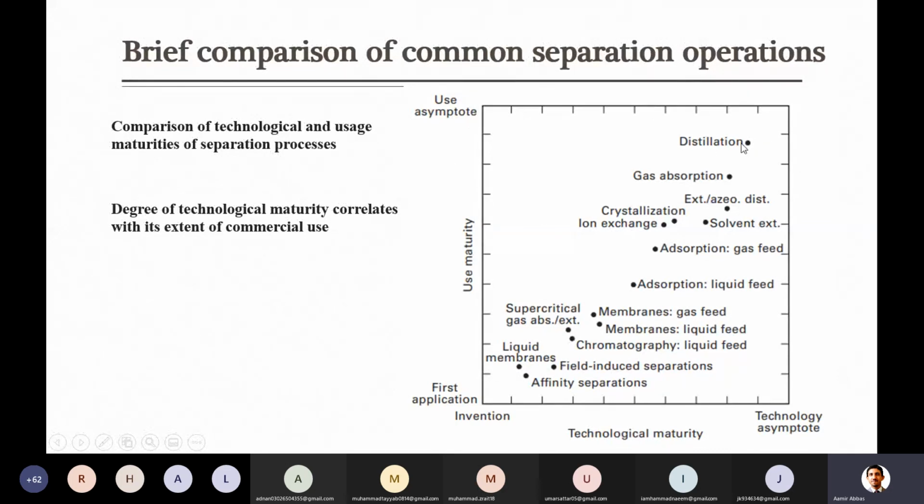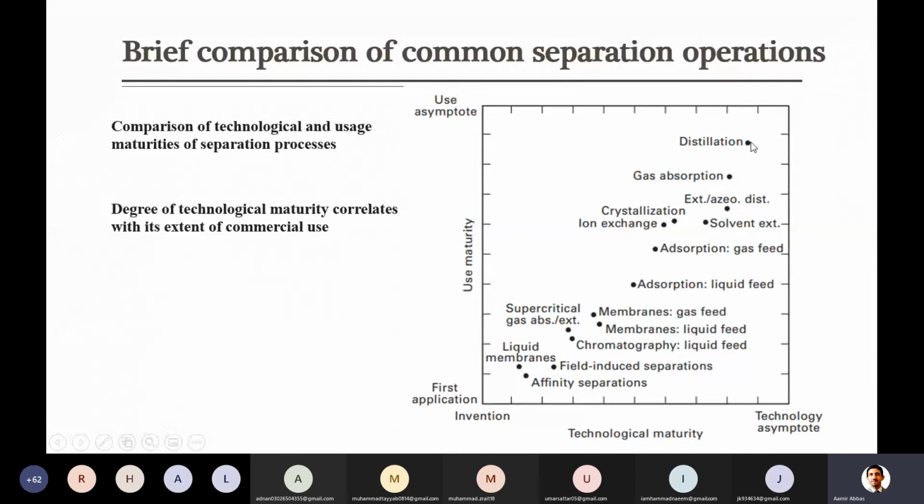So in this category you can see that at the top there is distillation. You can look at this, that this is both with respect to usage as well as technological maturity. This is at the top. This is already widely accepted, widely used, and in terms of technology, this is advanced.